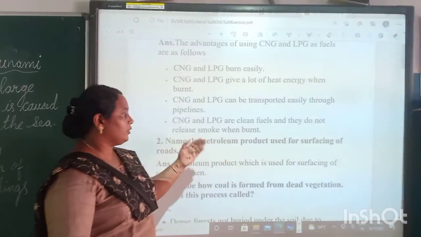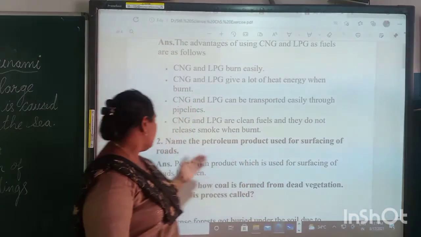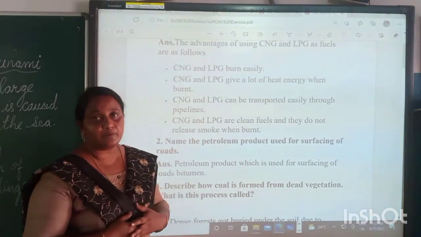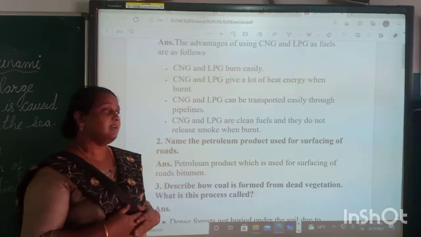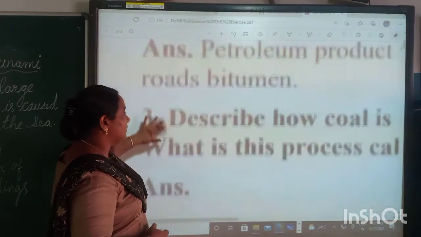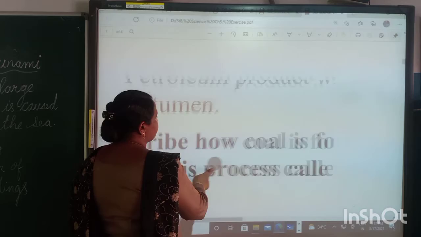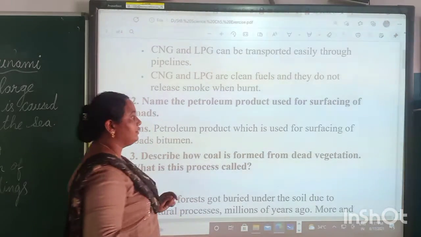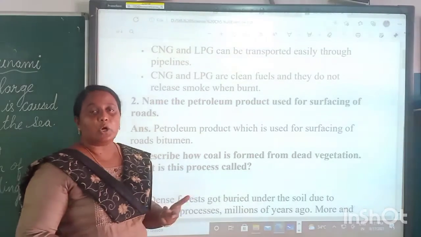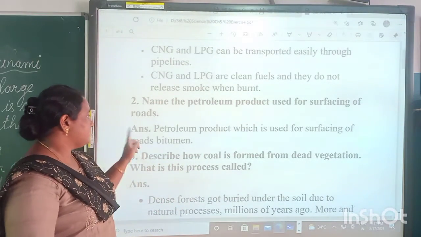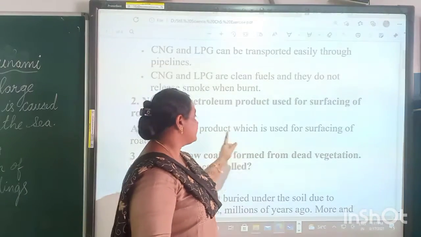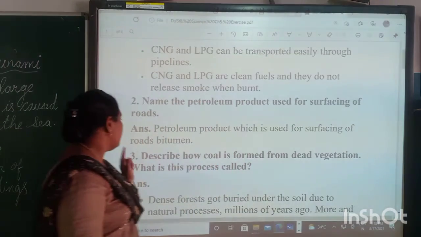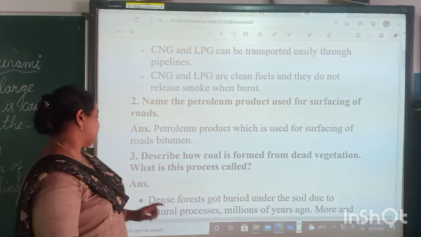Name the petroleum product used for surfacing of roads. What is the petroleum product used for surfacing the roads? It is nothing but bitumen, isn't it? While we studied petroleum, we said that coal tar is replaced by bitumen. The petroleum product which is used for surfacing of roads is bitumen.